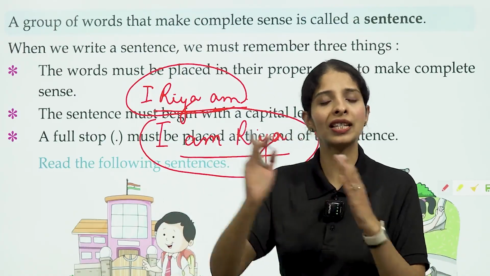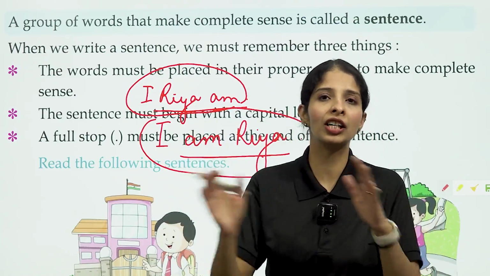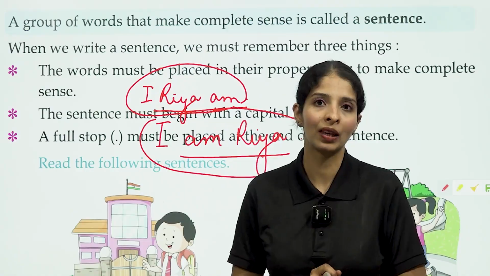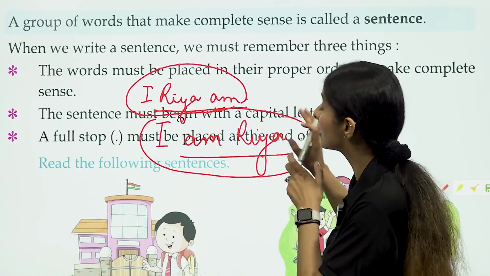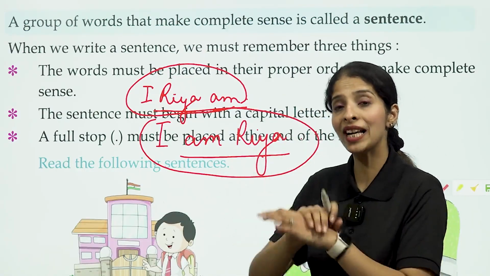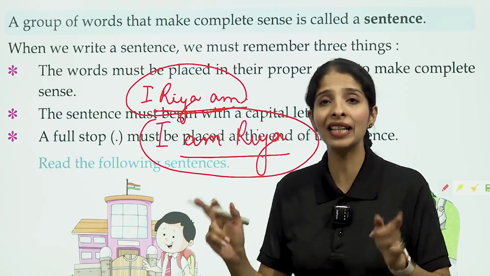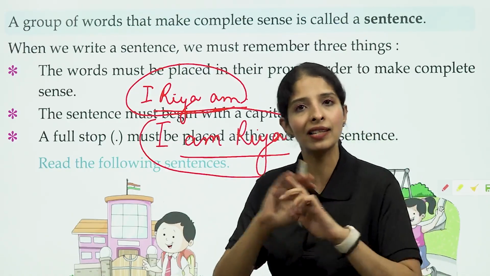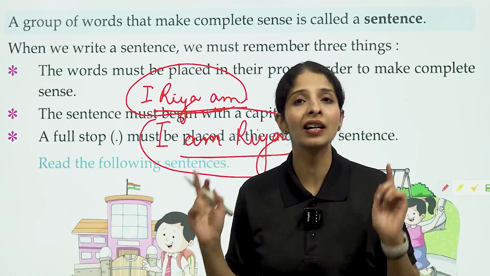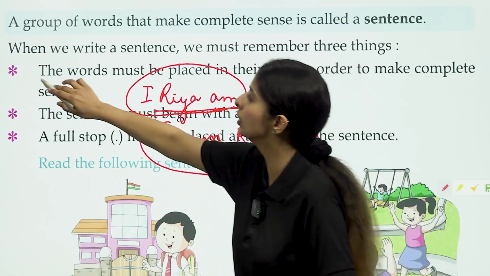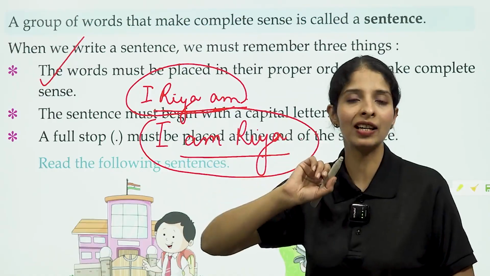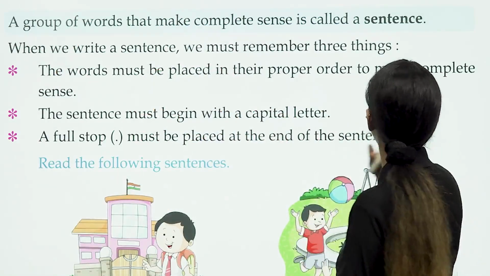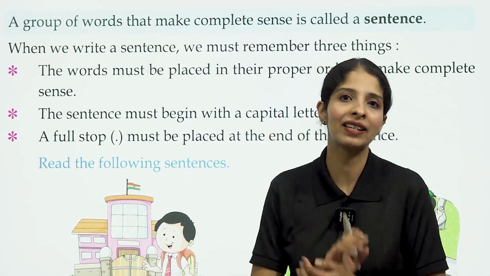If you are using the same words but the order is different, that will not make a sentence. If the group of words is placed in a proper order, then that group of words will be a sentence. Otherwise, that will not be a sentence. So the first rule before writing a sentence is the words must be placed in their proper order to make complete sense.